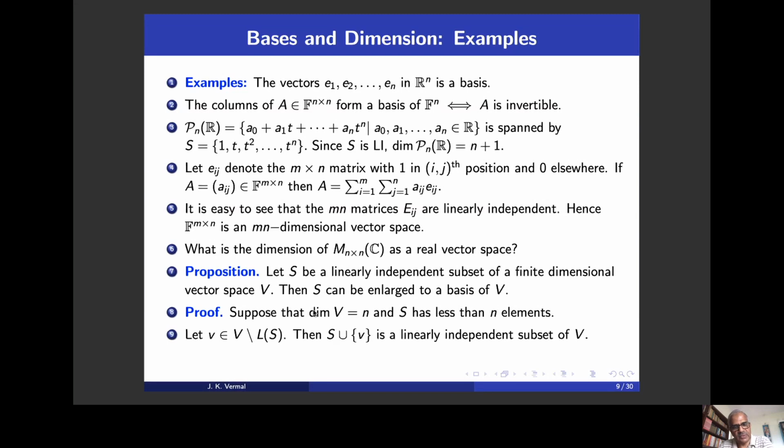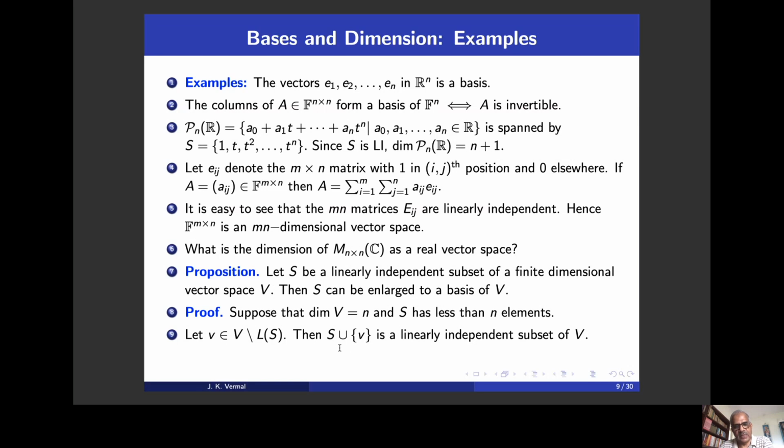So if the linear span of S is not equal to V, then there is a vector v which is outside the linear span. Now you look at the set S and join v to S. I get a superset of S that contains v, and v was not in the linear span of S. We can prove that this S union v is a linearly independent subset of V.